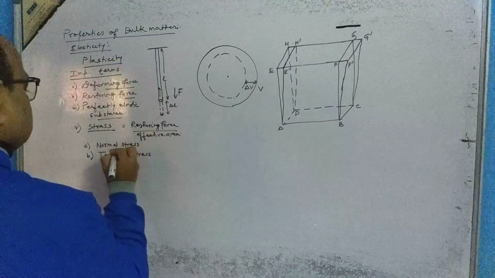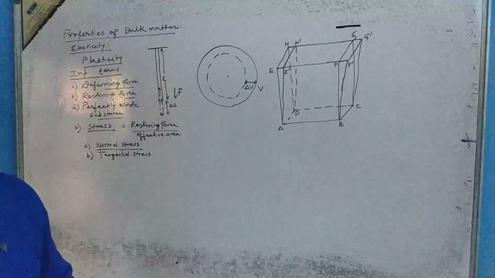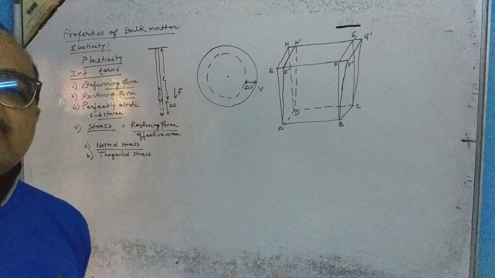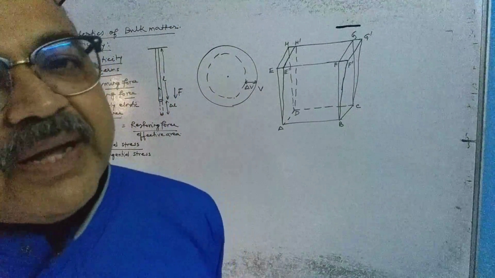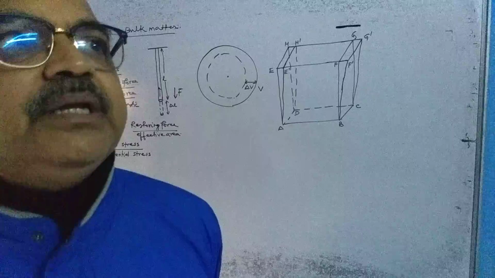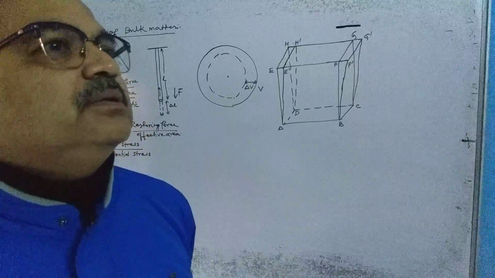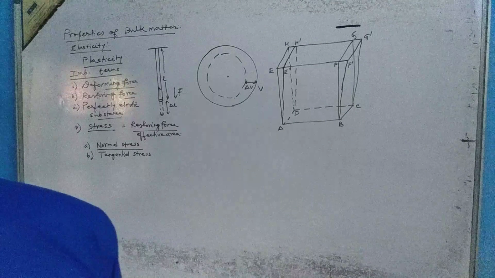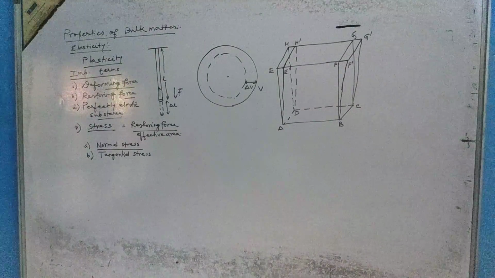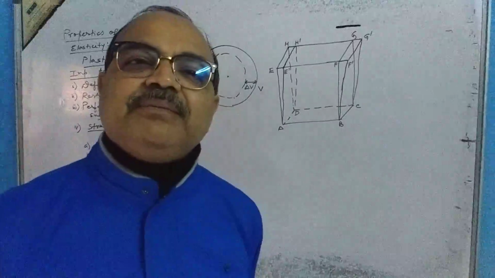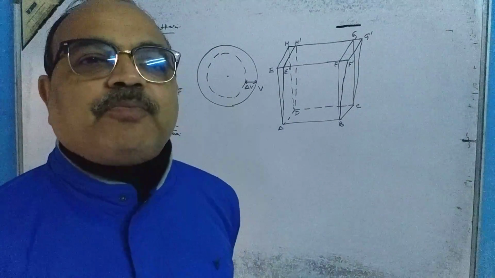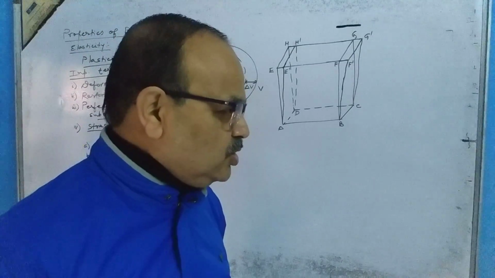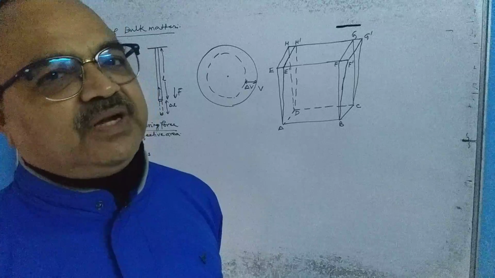First of all, let us discuss what is the normal stress. Normal stress means, in case of the normal stress, the restoring force acts normally or perpendicularly to the effective area. Normally का मतलब क्या है? Perpendicularly. Normally or perpendicularly to the effective area.